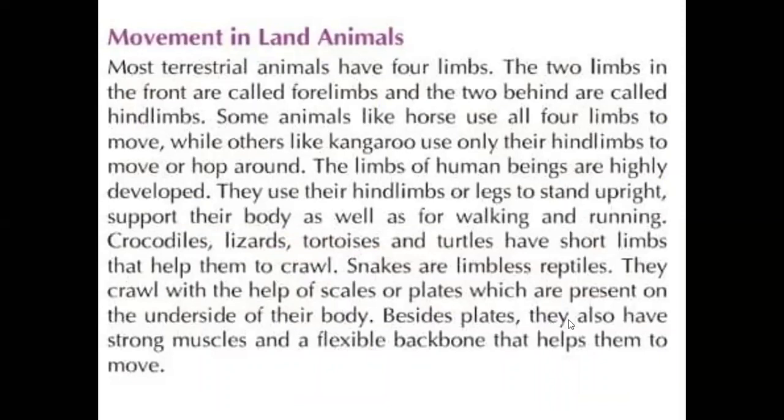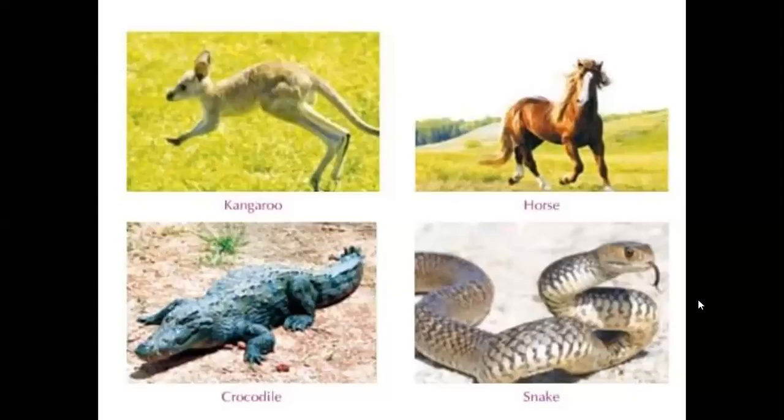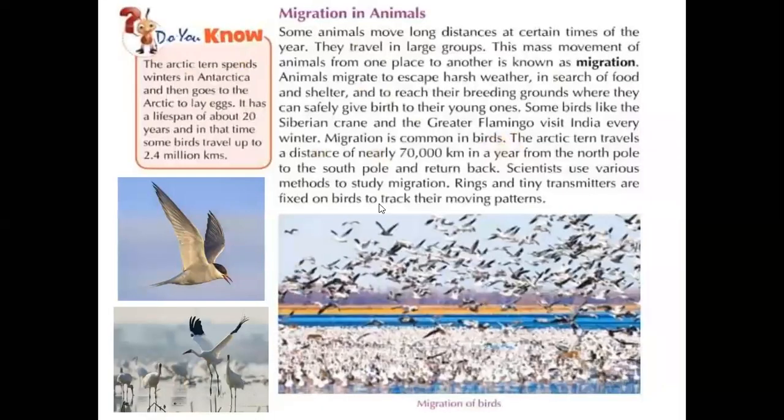Besides plates, they also have strong muscles and a flexible backbone that helps them to move. So snakes also contain a backbone, but it is a flexible backbone, not like ours. It can move in all directions like this. With the help of the flexible backbone, the snake easily moves forward. Understand? Right. This is about movement in animals.